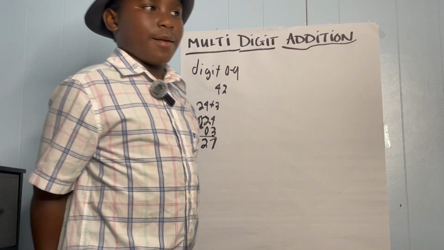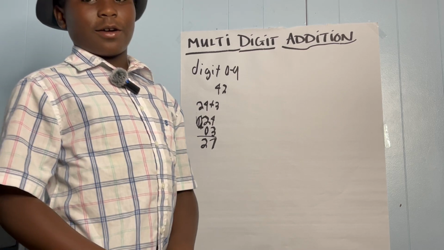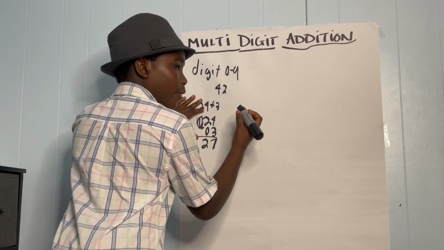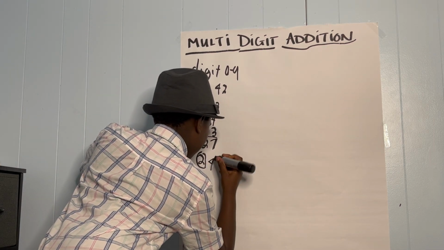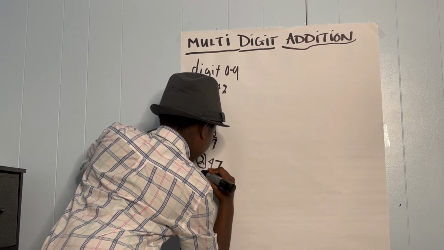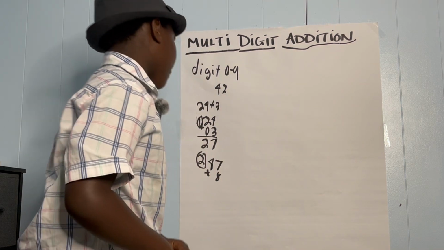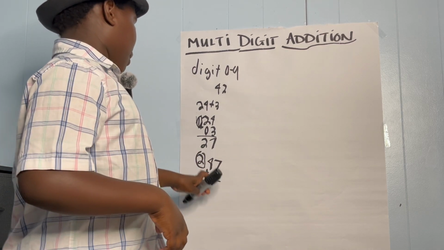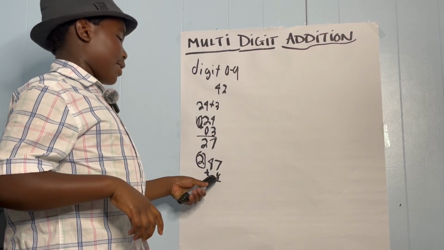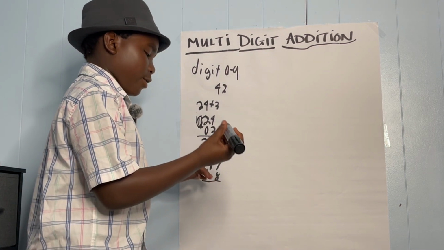Our second example. This is going to be a little bit harder. The question will be 47 plus 8. Next, you just have to add 7 plus 8. 7 plus 8 equals 15.